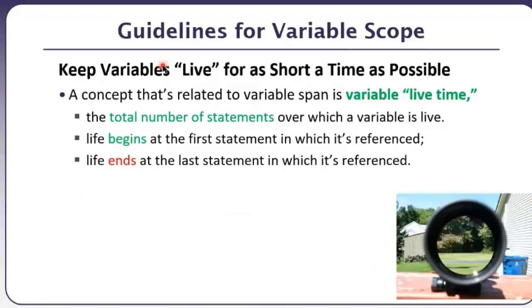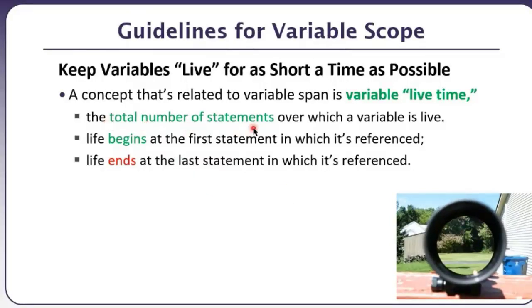The second concept related to variable scope is called the lifetime of a variable. So, well, lifetime is a concept that's related to variable span, but it's थोड़ा बहुत different है. किस तरह से? It does not consider the usages between the first reference and the last reference. बल्कि सिर्फ ये क्या कहता है?